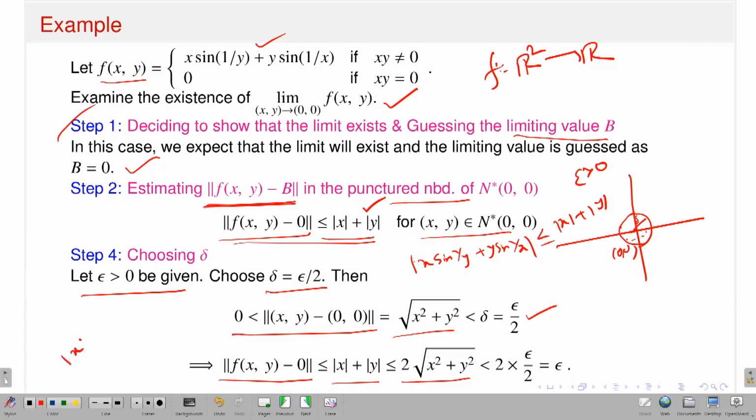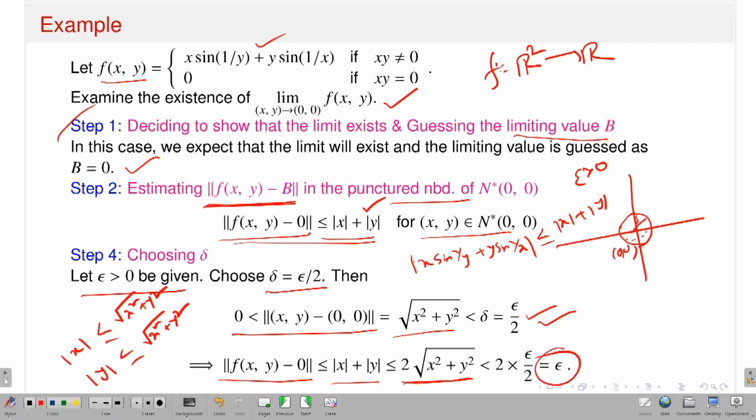Because modulus of x is always less than or equal to square root of x square plus y square, and similarly modulus of y is always less than or equal to square root of x square plus y square. So this implies 2 times square root of x square plus y square, but I have already chosen that the distance of (x, y) from (0, 0) is less than this. So this is the adjustment: 2 times delta is epsilon by 2, and this is epsilon.